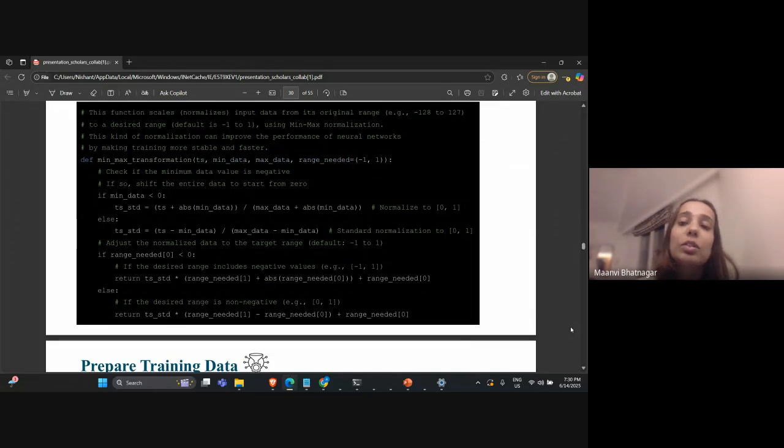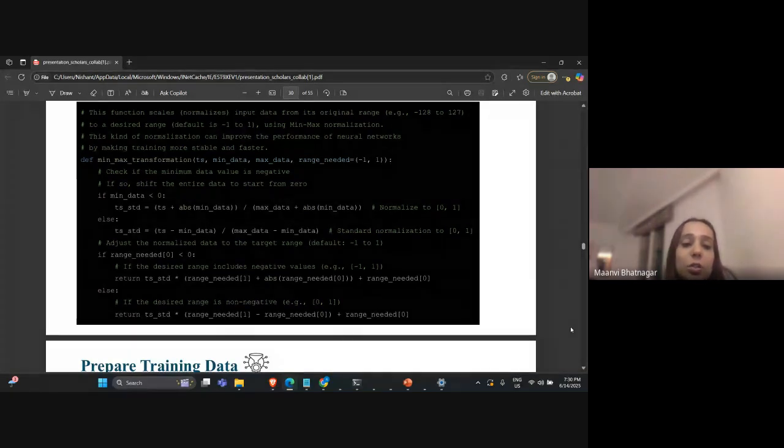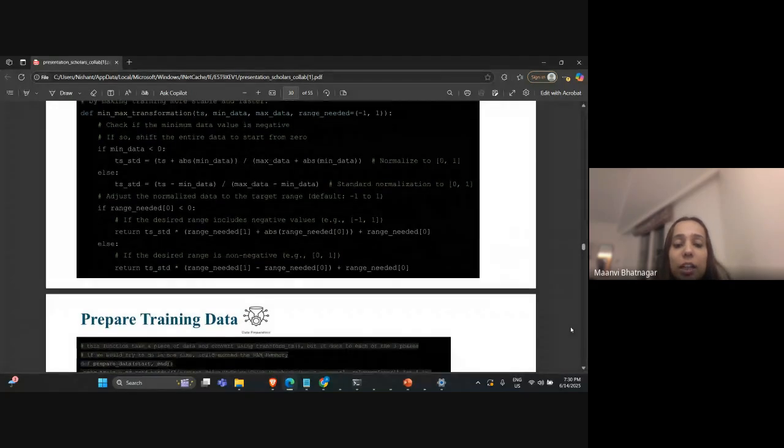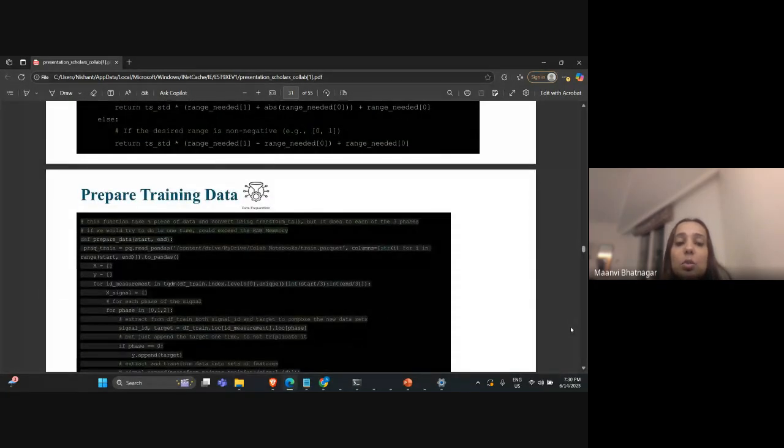If we take random values like 50 to minus 50, it causes hindrance in determination of actual features of the voltage and current data. This is the code that was used to calculate the min-max. This code will be shared with you, or has been shared with you, I think. You can go through it in detail.